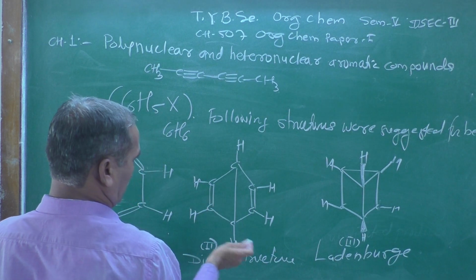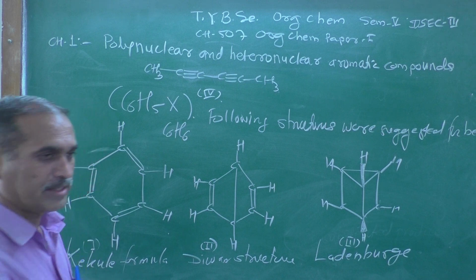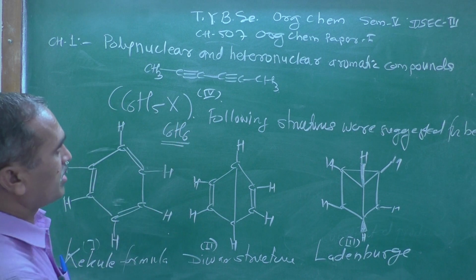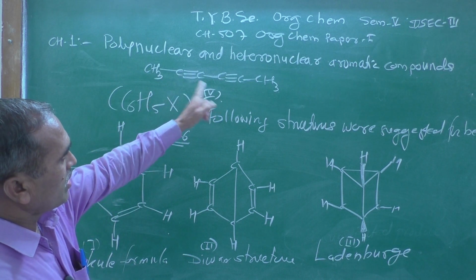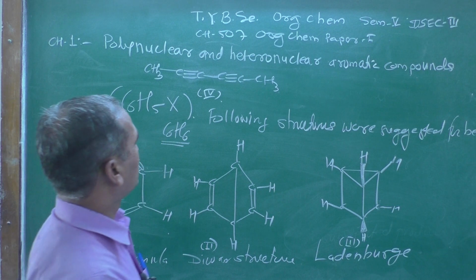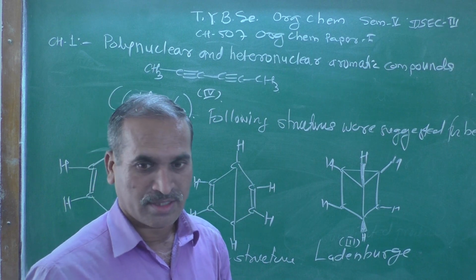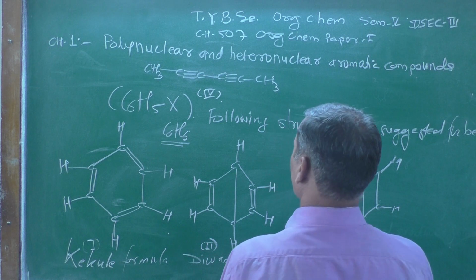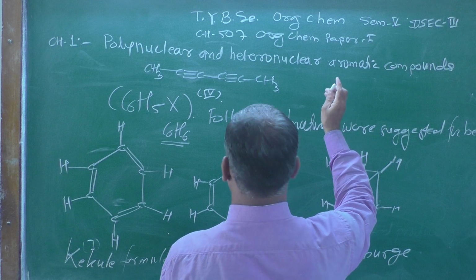This is structure number 4. Look, the molecular formula is the same everywhere, C6H6, but the arrangement of carbon and hydrogen atoms is different. See here the 6 hydrogen atoms and 6 carbon atoms, and how they are represented in the structures. You can observe these structures carefully.